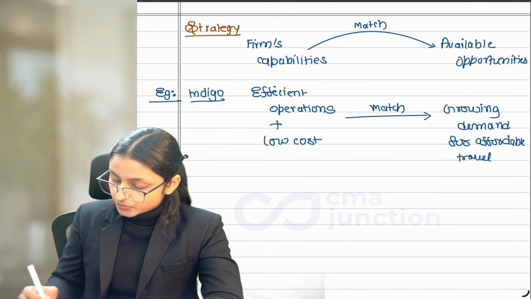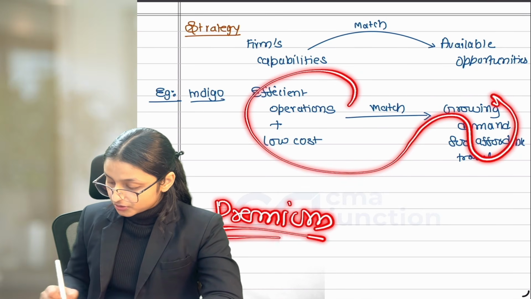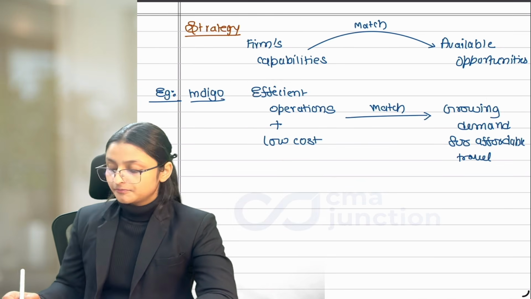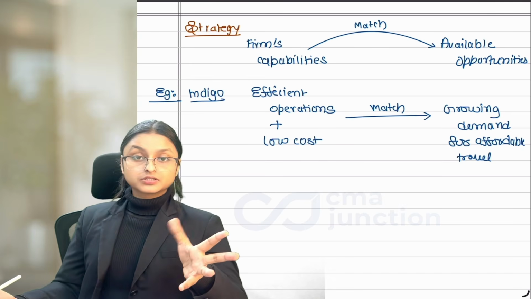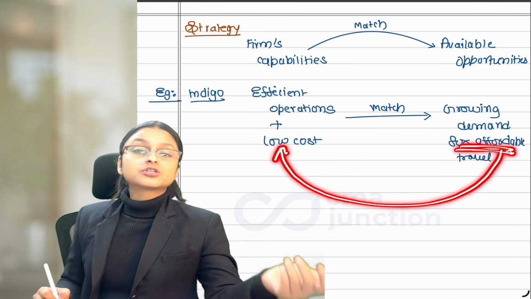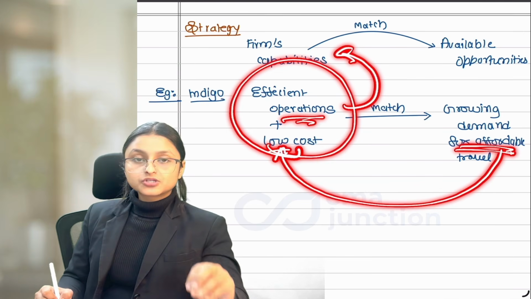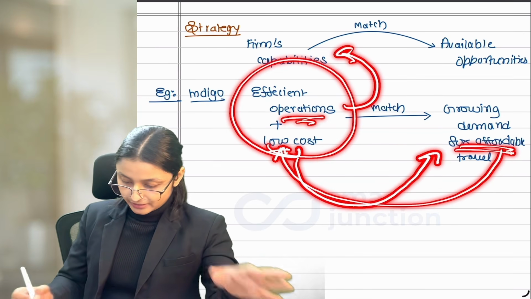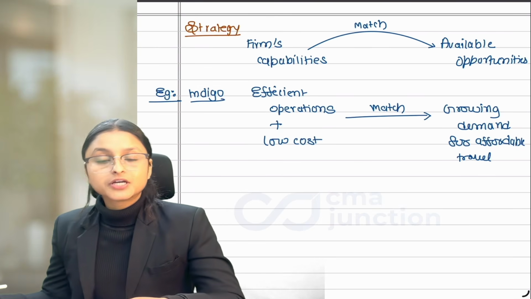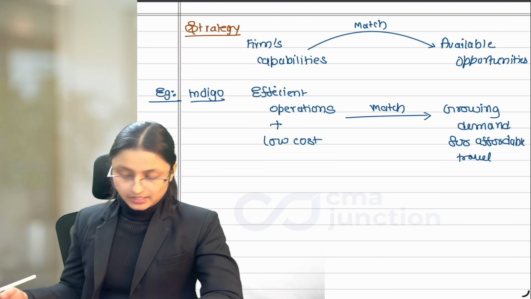Similarly, this was the situation of affordable. Similarly, can we have the capability of premium products and provide it to customers and charge a premium? Is it possible? The answer is yes, because the market is available for both types of customers. You can go for the affordable customers, but for that you need efficient operations and lower cost. Your core focus or your capabilities should be efficient operation and lower cost if you want to grab the affordable market. But if you are focusing on design and innovation, then you can grab the premium market, the customers who are ready to pay a premium for innovative and unique designs, right?